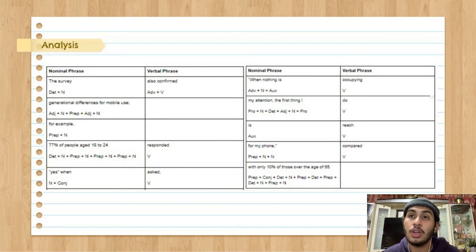While on the other hand, the nominal phrase, with is a preposition, only is a conjunction. 10 is a determiner, percent is a noun, of is a preposition, those is a determiner, over is a preposition, the is a determiner, age is a noun, of is a preposition, and 65 is a noun.